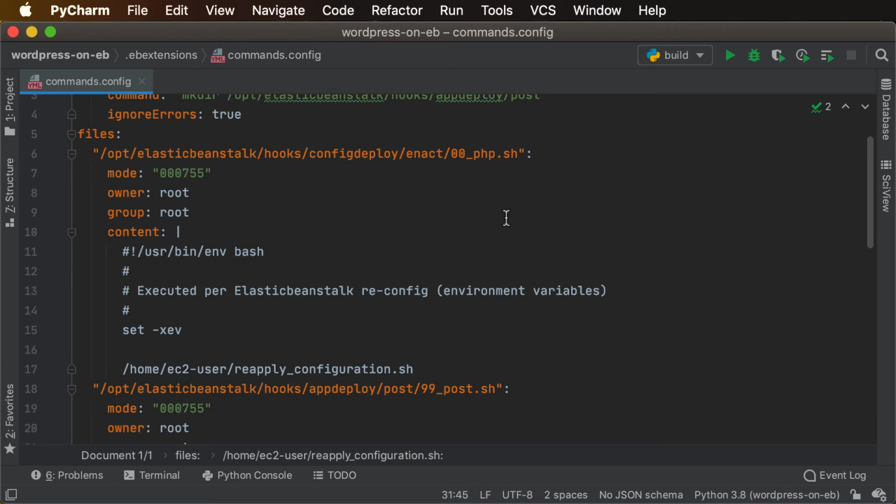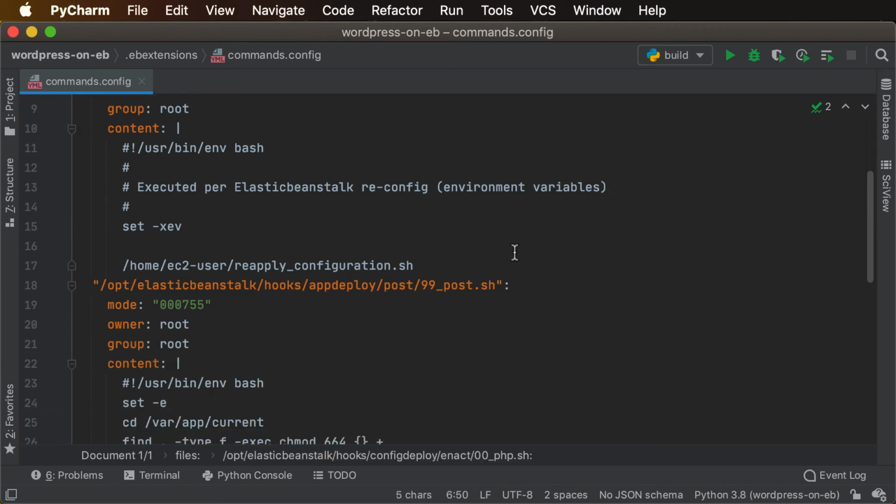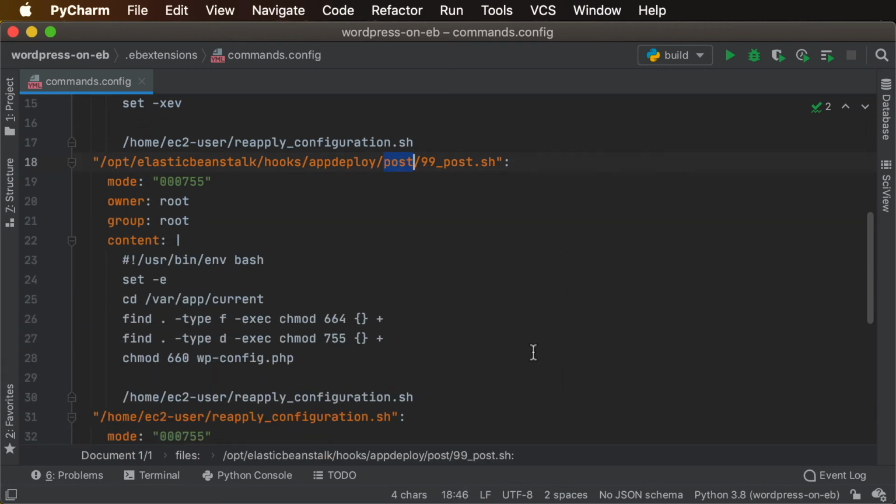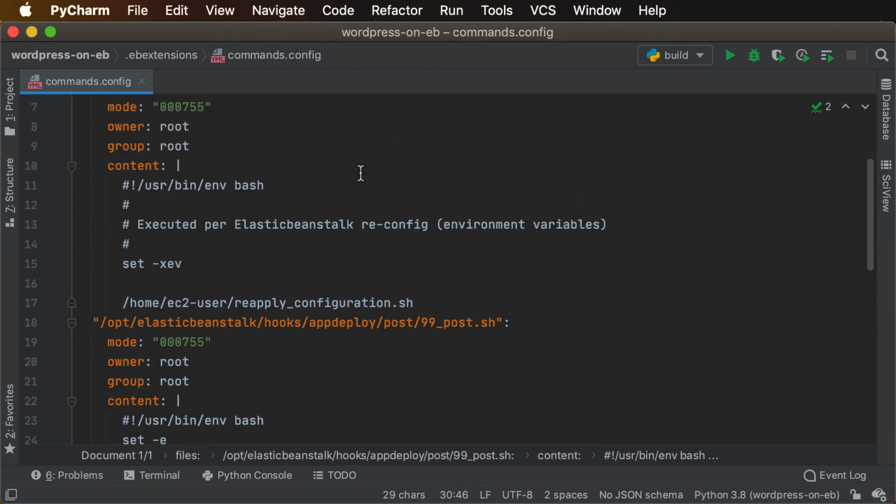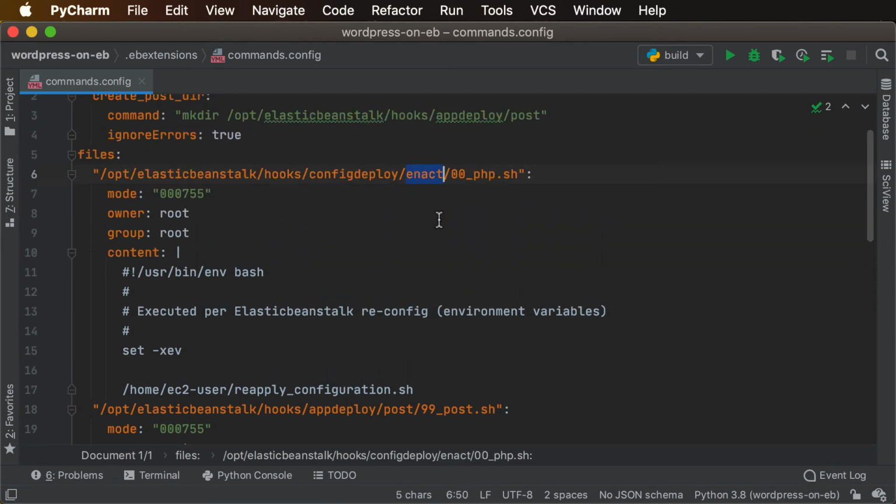One of those being enact, and one of those being post. In this case, basically a post deployment. We want to execute this shell script and reapply our configuration at post deployment. And then when we enact, or when configuration changes in the console, we'd also like to reapply the configuration, make sure it's still exactly as defined.